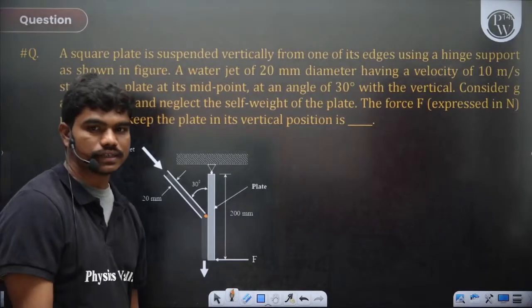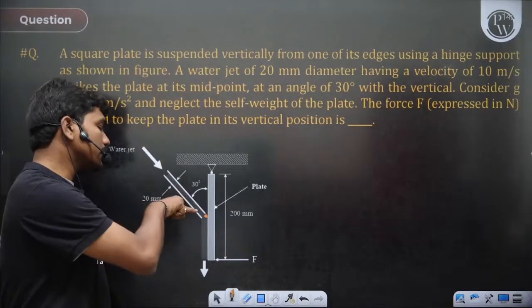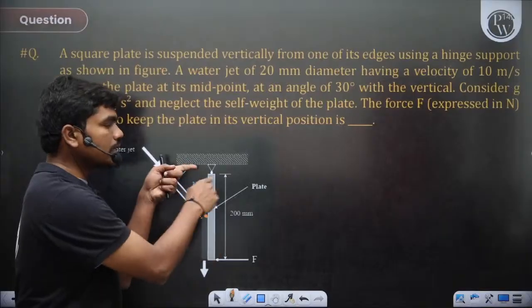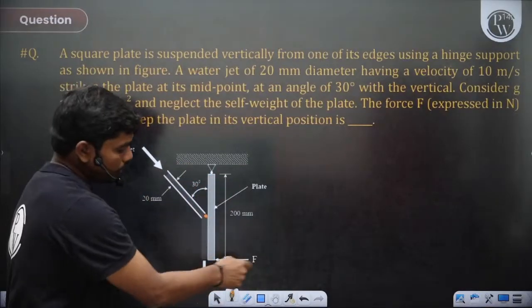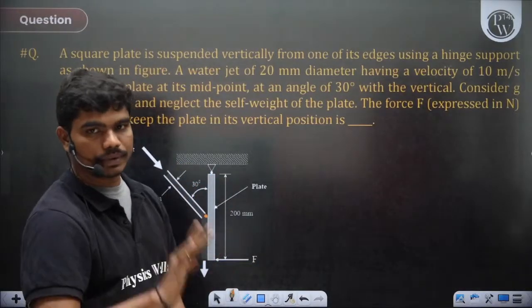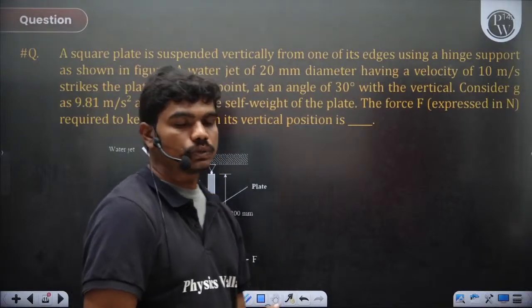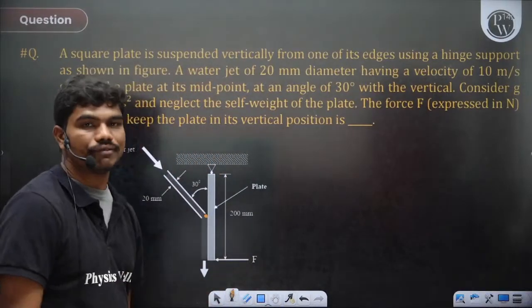So one thing is very clear, physics-wise: when you hit with a jet, because of this impact the plate will try to rotate about this hinge. Okay, but by applying a counter force F, you are keeping it vertical. Then they're asking what is this force F that you would need.